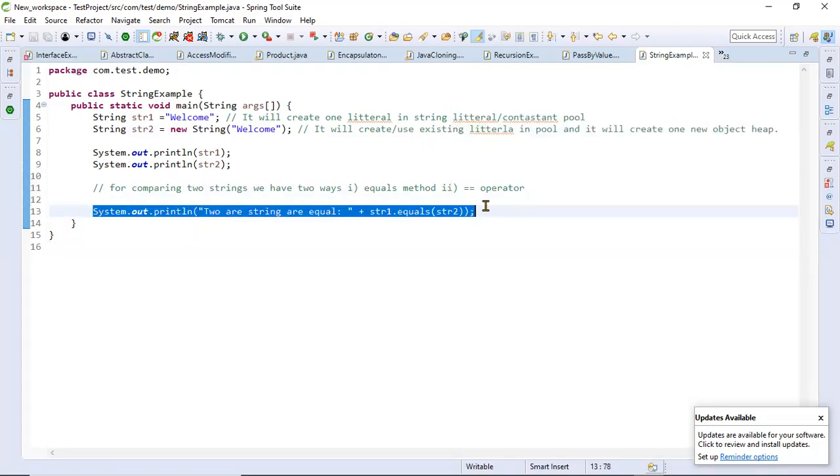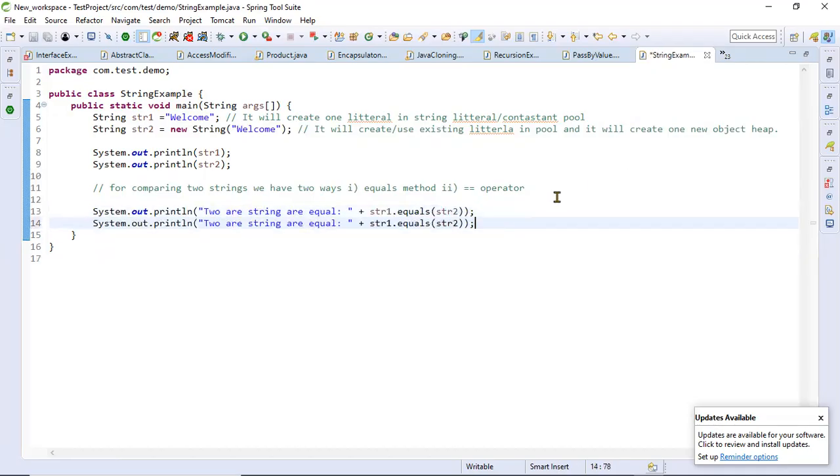Now let's try to compare with the double equals operator. What happens, what will it display? I'm comparing these two strings with the double equals operator.